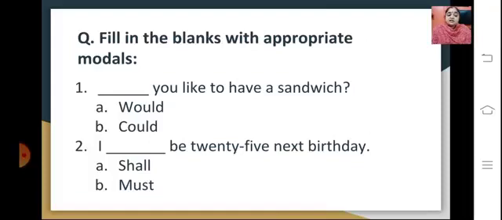So here you have: dash you like to have a sandwich. It could be: would you like to have a sandwich, or could you like to have a sandwich? So the answer would be, would you like to have a sandwich? The second one is: I dash be 25 next birthday. The options given are shall or must. So here the answer would be shall. I shall be 25 next birthday. So this is one kind of a question that can be asked in your exams.